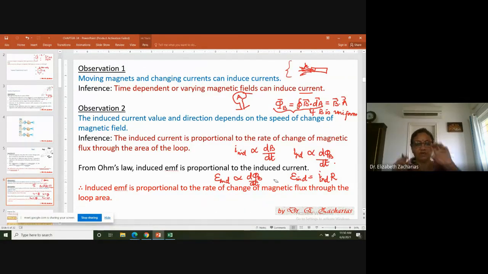So first of all, because you're changing the magnetic flux through the loop area, there is an induced EMF. And this induced EMF is going to give an induced current in the loop. This is called Faraday's law. The faster you're moving, the larger is the change, the larger is your EMF, and the larger is the induced current.